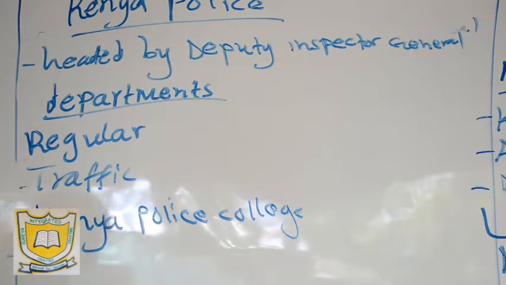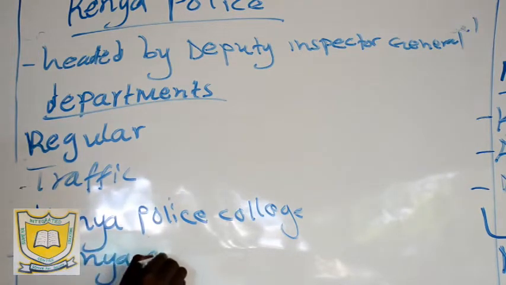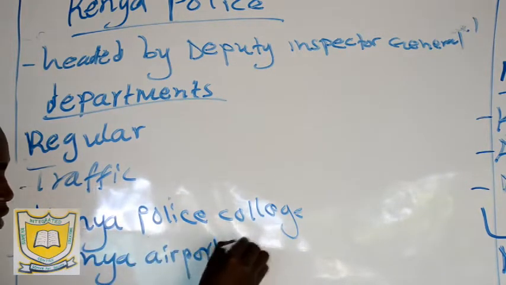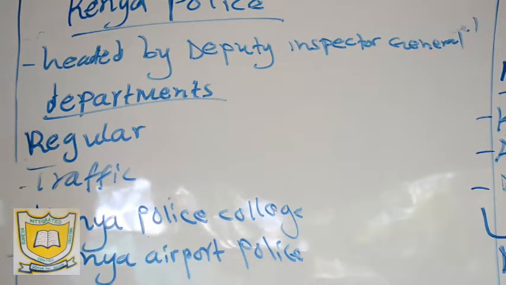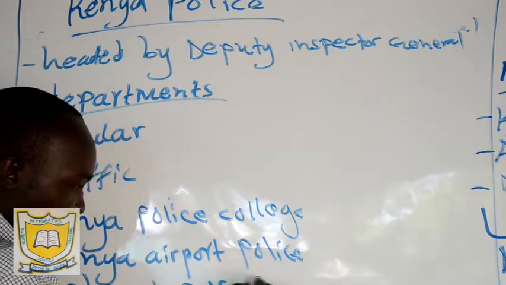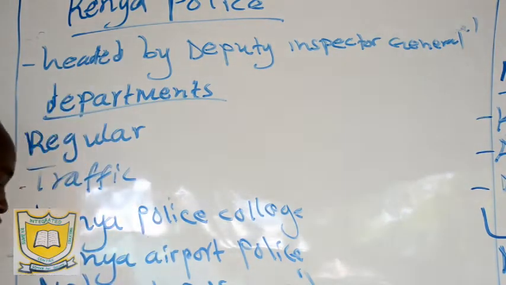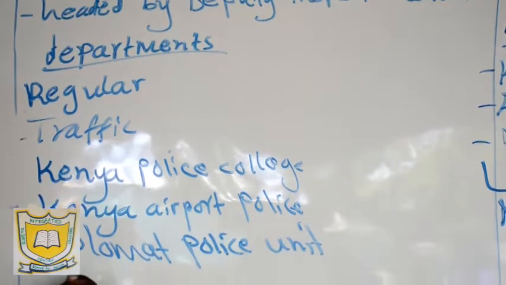Then we have also the Kenya Airport Police Unit. These are the police that take care of the airports. When you go to Jomo Kenyatta International Airport, Wilson Airport, Mombasa, you will find these police. They maintain law and order in the airports. Then we have what we call the diplomat police unit. These are police who bring about good relationships with other countries and so on. So they are called diplomat police.